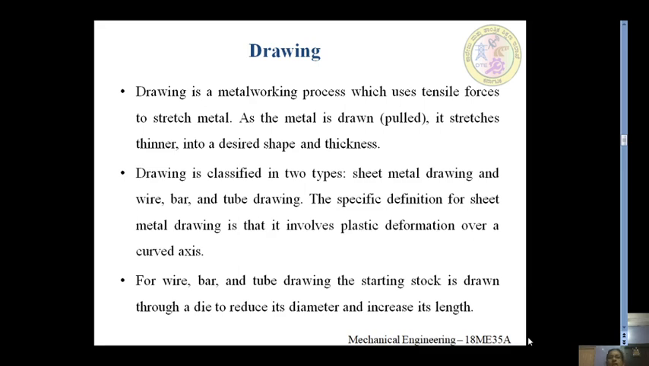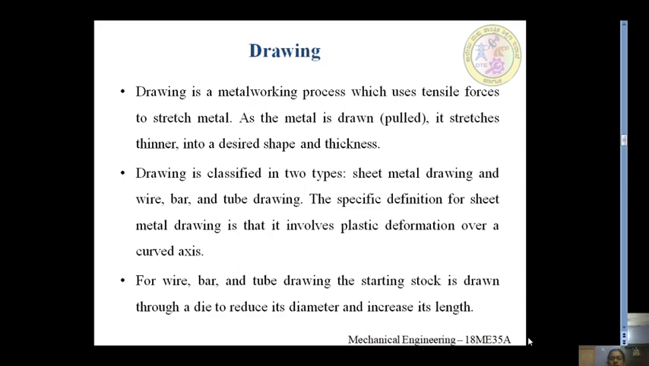Drawing is a sheet metal working process which uses tensile forces to stretch the metal. As the metal is drawn or pulled, it stretches thinner into a desired shape and thickness. Basically the drawing process is classified into two types: sheet metal drawing and wire, bar and tube drawing. The specific definition for sheet metal drawing is that it involves plastic deformation over a curved axis.